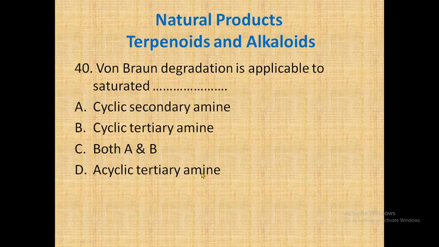Obviously it is not applicable to the acyclic one, but it is applicable to cyclic secondary amines and cyclic tertiary amines. Both can be checked by using this particular von Braun degradation. So option C will be the correct answer, that is both A and B.